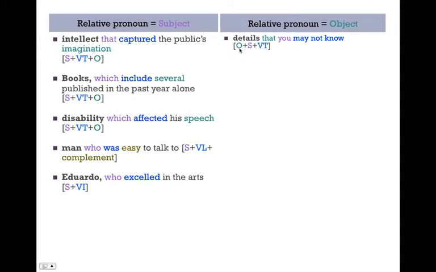Notice the object comes before the subject and the verb in the relative clause. So pay attention to this inversion. The subject, verb, object becomes object, subject, verb. And notice that this can only be done for VTs, verbs that are transitive.